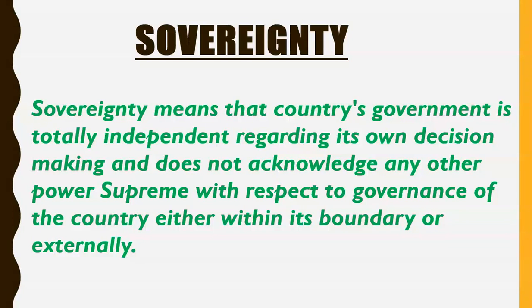Why? Because what is the Supreme Court? The Supreme Court is the judicial organ of the government. So the Supreme Court is actually government. And who is sovereign? Government is sovereign. So whose decision will prevail? Government's decision will prevail. And the Supreme Court is the judicial organ of the government, and that's why the Supreme Court is also sovereign. So whose decision prevailed? The Supreme Court's decision prevailed. Okay, so this is the meaning of sovereignty. It means the country's government is independent in its decision making. No one can interfere in the decision making of the country's government internally as well as externally.